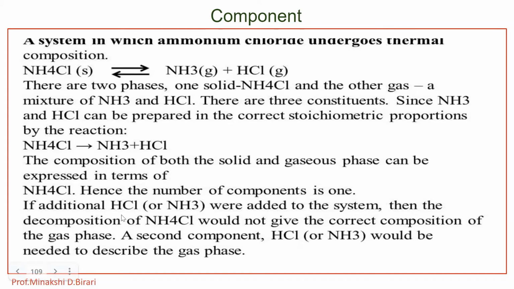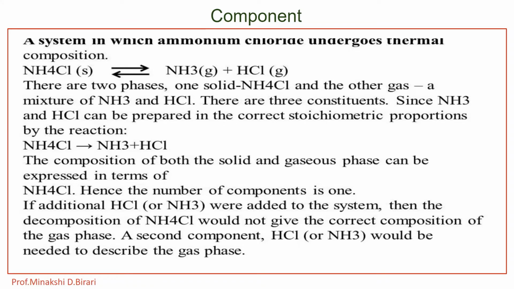If additional HCl or NH3 were added to the system, then the decomposition of NH4Cl would not give the correct composition of the gas phase, and a second component, that is HCl or NH3, would be needed to describe the gas phase. So from this example, from dissociation of ammonium chloride, an equimolar mixture of gaseous ammonia and HCl is formed.